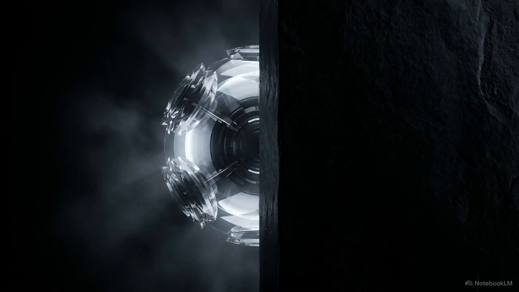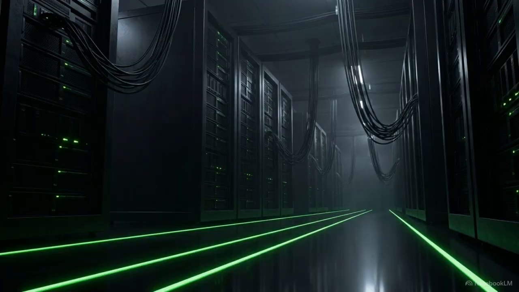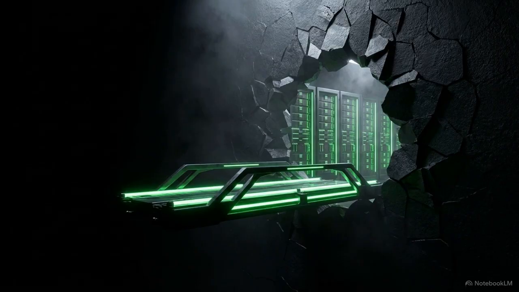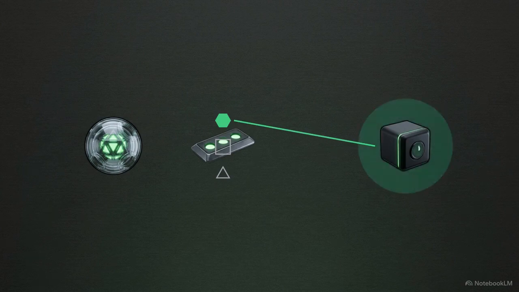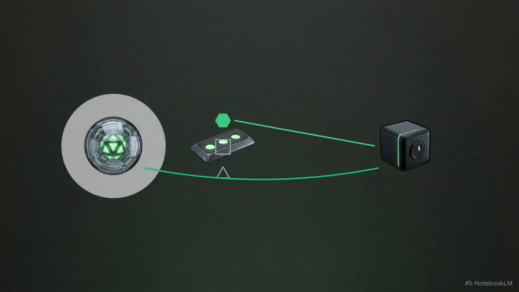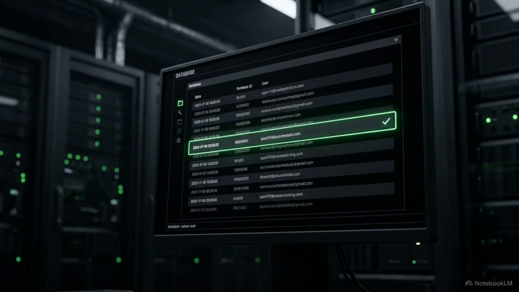There is a wall between the AI's reasoning and your external digital environment, the software and databases where your work actually lives. Tool integration is the infrastructural bridge that crosses that wall. You equip the model with a predefined menu of authorized actions. When a task requires action, it selects a tool and sends a signal to your external environment. Your system performs the operation and reports the result back to the model. Tools transform the AI from a passive conversationalist into an active operator capable of manipulating its environment.